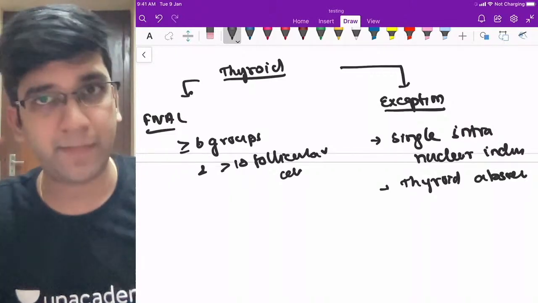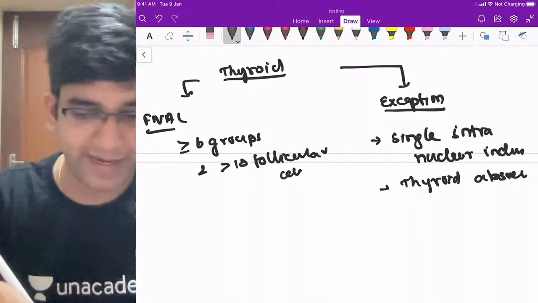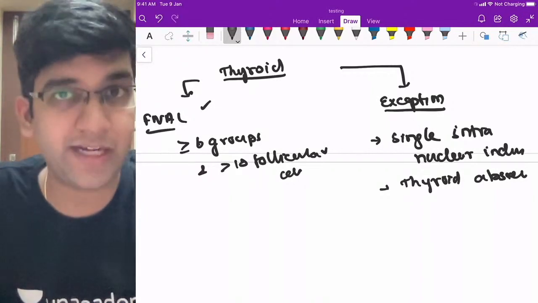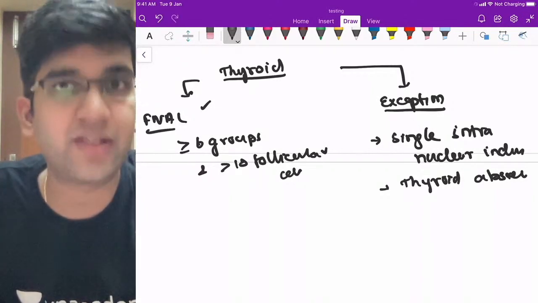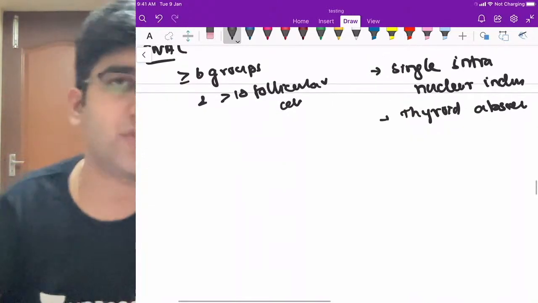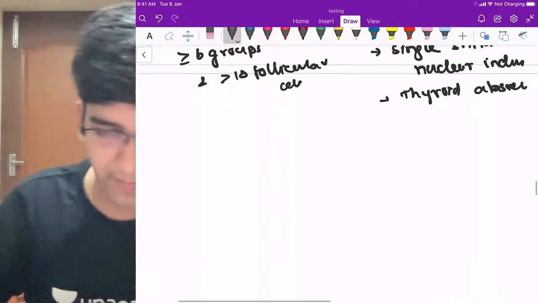Full of colloid, I'm happy with it to call it a colloid goiter. I need somewhere few follicular cells, that's enough. I need not be strict on this. But on the other hand, if I have to give a report of follicular adenoma, Hashimoto's thyroiditis, I require at least 6 follicular groups. Fine. That's about your thyroid. So I have like that for your breast as well. We have like that for pap smear as well.